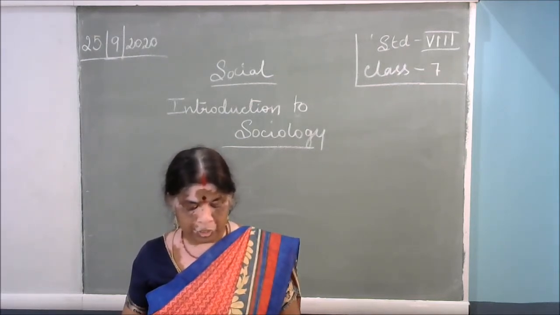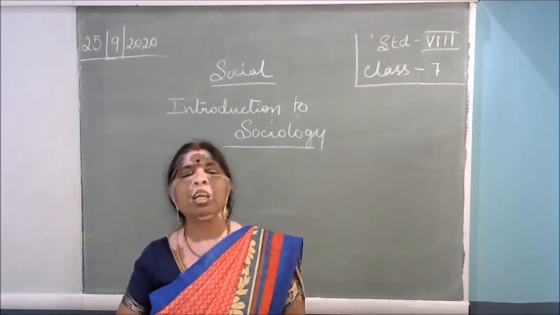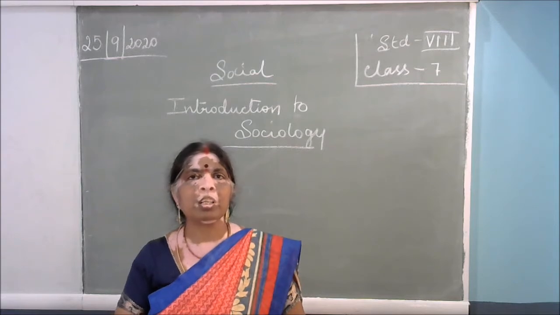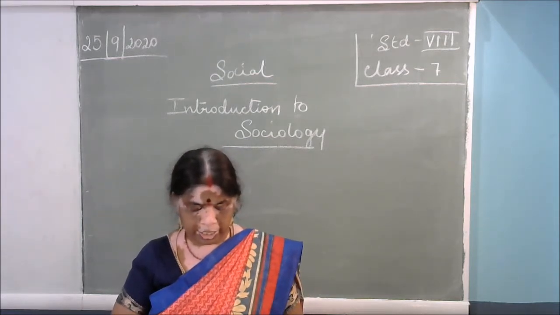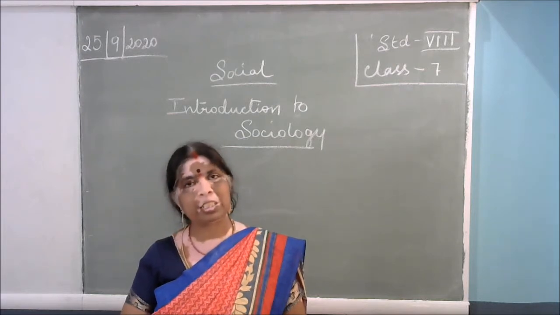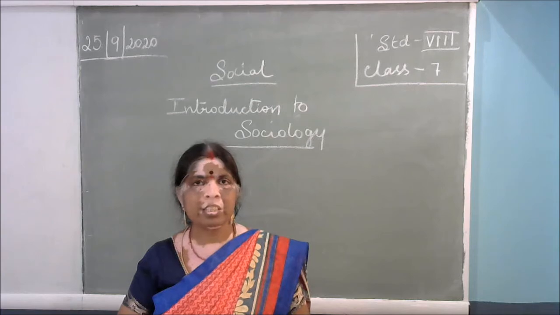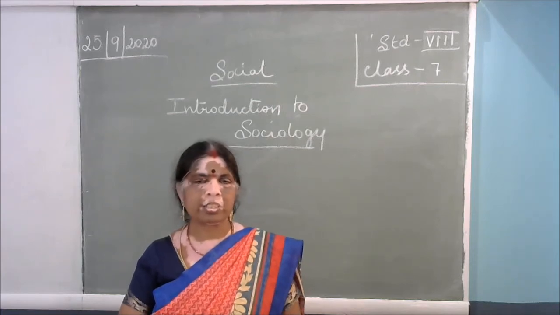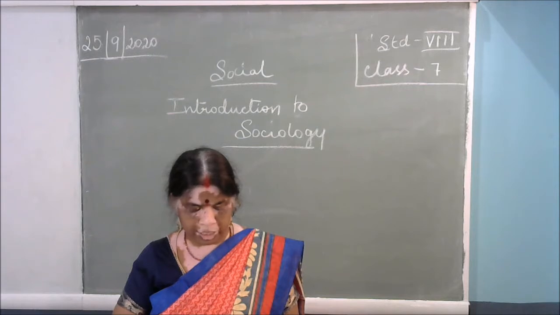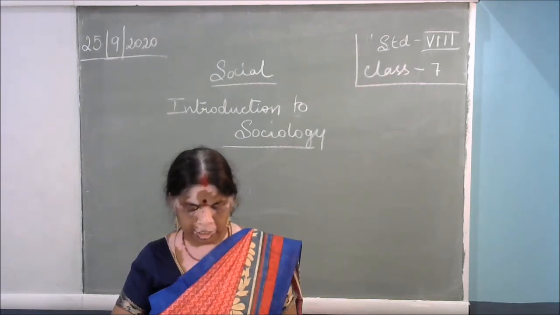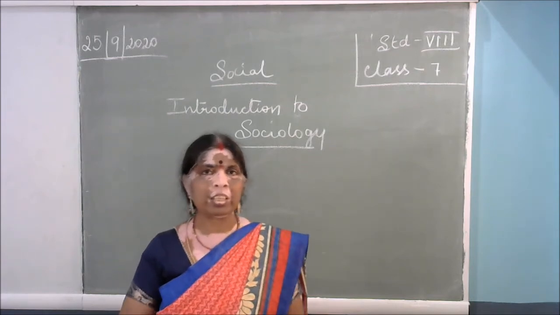The interrelationship between sociology and other social sciences. We will see what is the relationship between sociology and social sciences. Sociology is the youngest among all the social sciences, I told you before itself. In the social sciences, sociology is the youngest study. It has its own field of study and has interrelationship with other social sciences as well. So there is a relationship with other sciences.